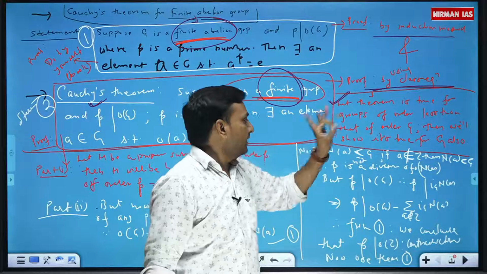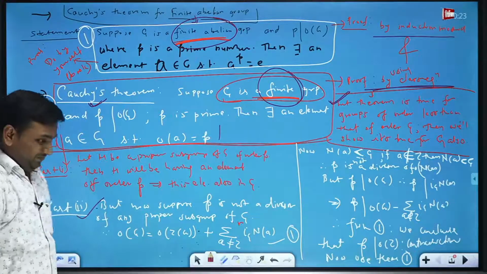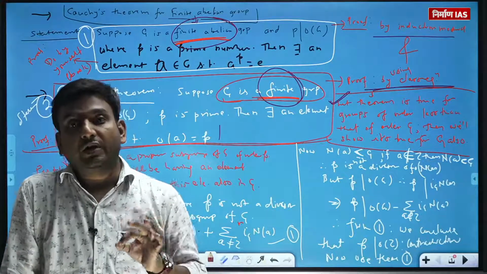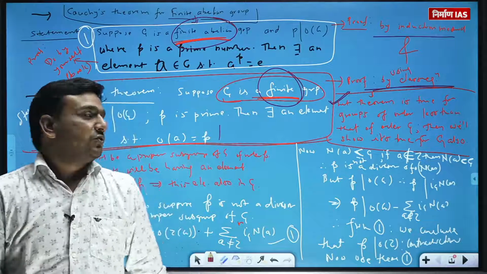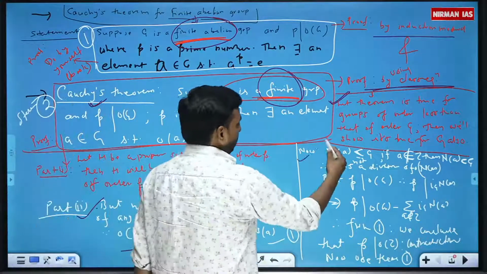So I have used mathematical induction here. The other part, I have to use the class equation, which I already told you is very important for you guys. You remember? How you use the class equation is well written here. You can read that.